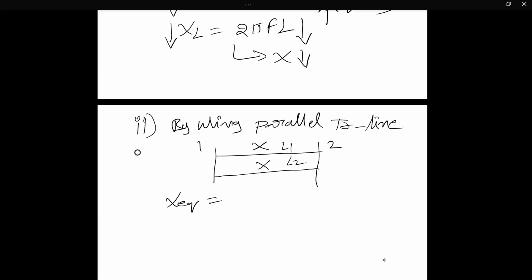Two equal reactances are connected in parallel: X1 into X2 by X1 plus X2, which is simply X by 2. Sorry, R by 2 for resistors: two equal resistors connected in parallel, what is the equivalent resistance?